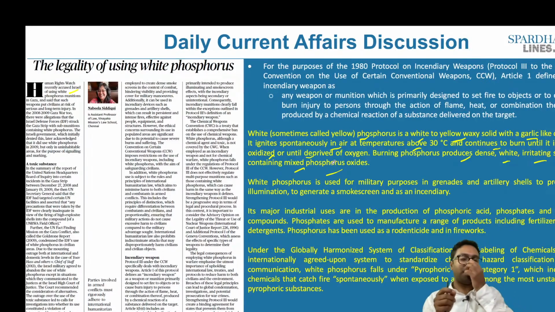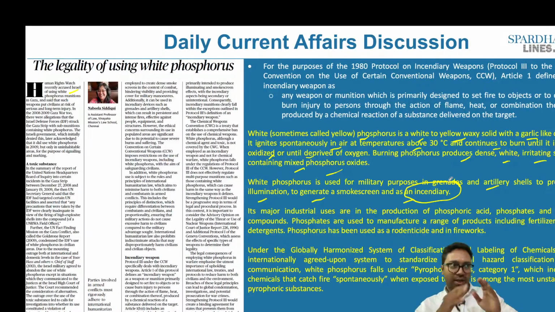So the first point that we have to understand is, why was this white phosphorus used? When it comes to white phosphorus, it has significant applications, one on the military front, the other on the industrial front. What are the uses of the white phosphorus when it comes to the military front? White phosphorus is used for military purposes in grenades and artillery shells to produce illumination, to generate a smoke screen, and is used as an incendiary.